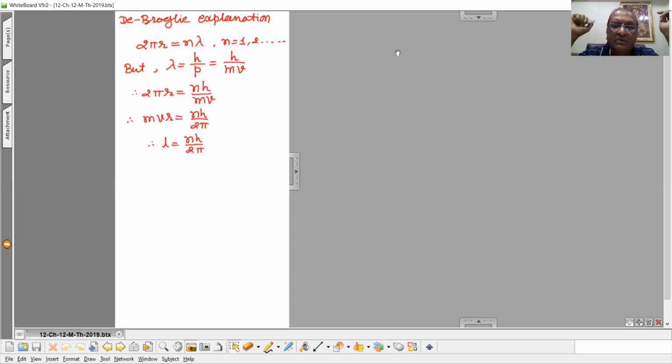So the electron behaves as a wave. Now if the electron behaves as a wave when it is revolving around the nucleus in an orbit, which type of waves will these be? Here we consider the orbits to be stable orbits. It implies that when it behaves as a wave, definitely these waves should be stationary waves. In standard 11th, in the chapter on waves, we already studied stationary waves.